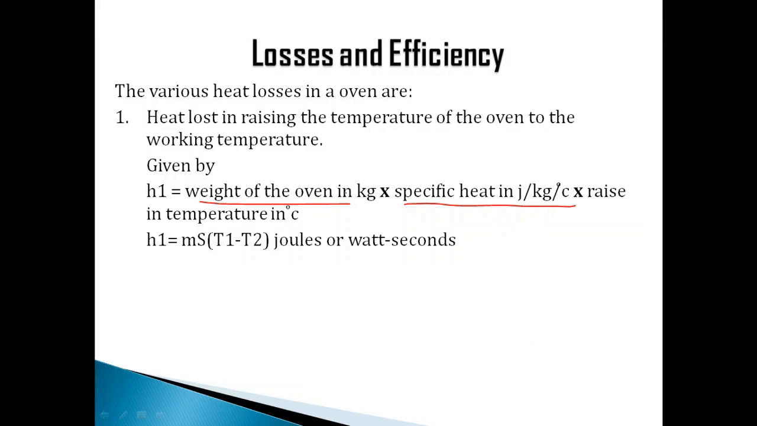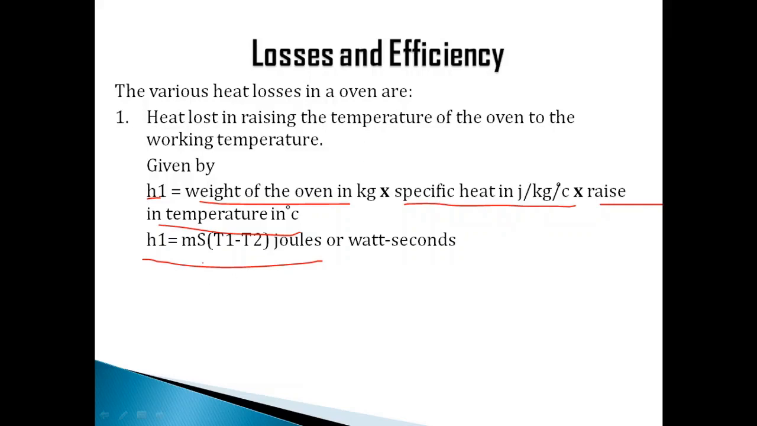How much heat is liberated per kg of that material and also per degree Celsius. And then the rise in temperature in degree Celsius, how much the temperature is increasing. So based on these three parameters we can mention the loss, that is heat 1. So finally we can mention it like this, H1, that is heat loss 1 because of temperature.